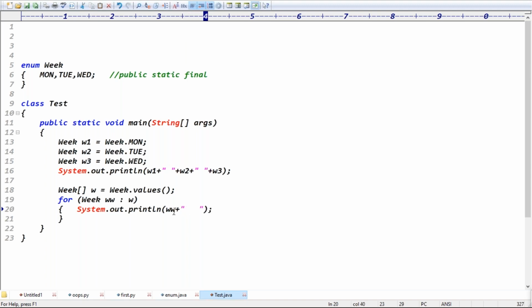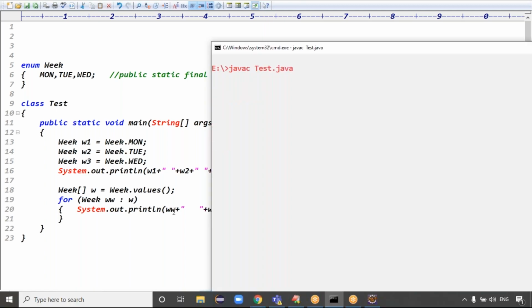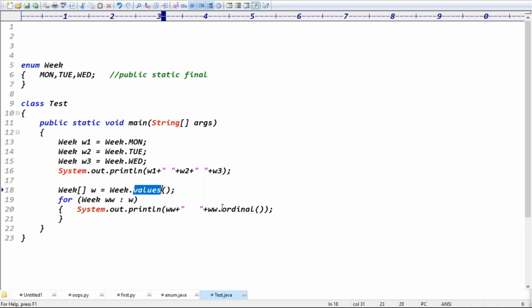So to get that index value plus ww data, we have the ordinal method, guys. This ordinal method gets the index positions of the constant basically. This code is compiled fine. Java the class is called which class here? Test class, right? The output, guys: Monday 0, Tuesday 1, Wednesday 2, so 0, 1, 2, right? Exactly. We can access individual constants like Monday, Tuesday, Wednesday, then we can get all the constants using the values method. And you can get the index positions using the ordinal method, right?